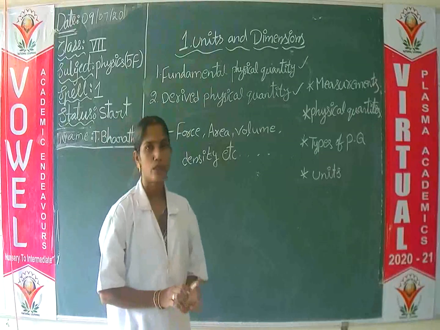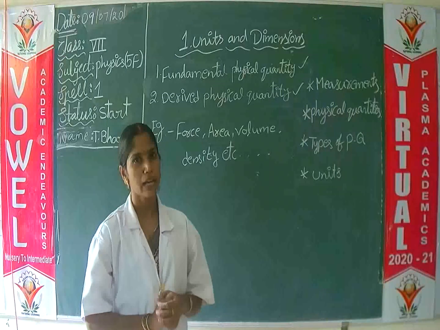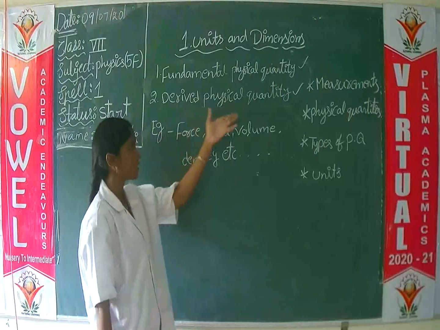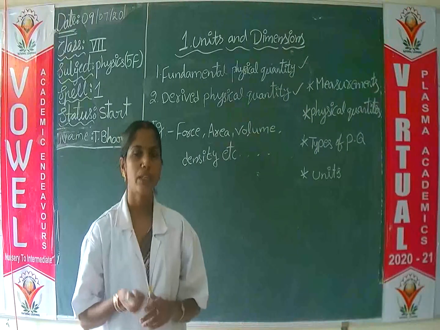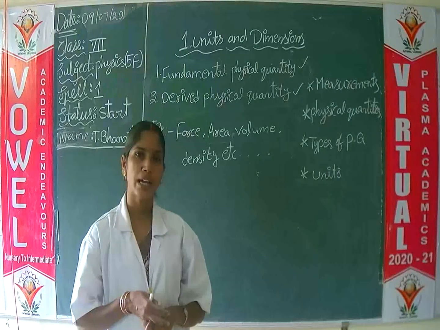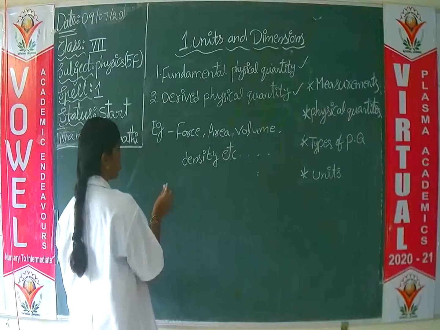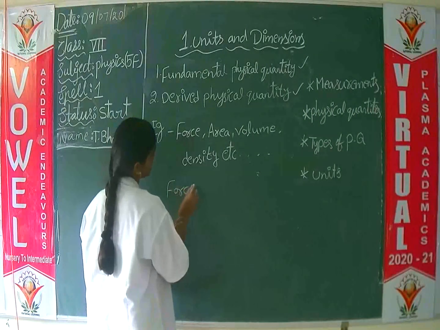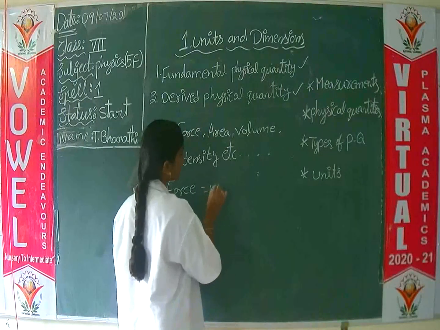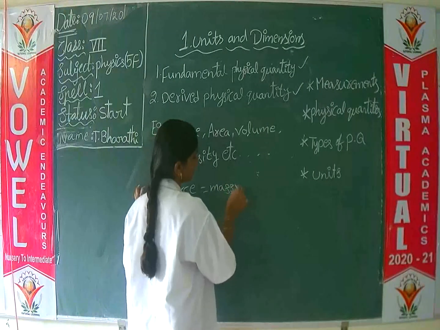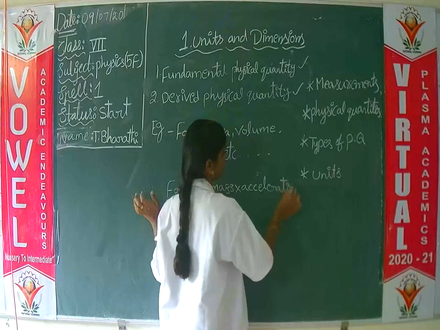What is a unit? We know a unit is a standard quantity or fixed quantity. What is a derived physical unit? The units of derived physical quantities are called derived physical units or derived units. For example, I am taking force. What is the formula of force? Force equal to mass into acceleration.